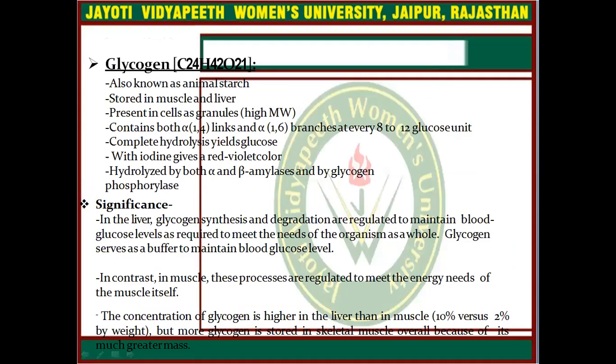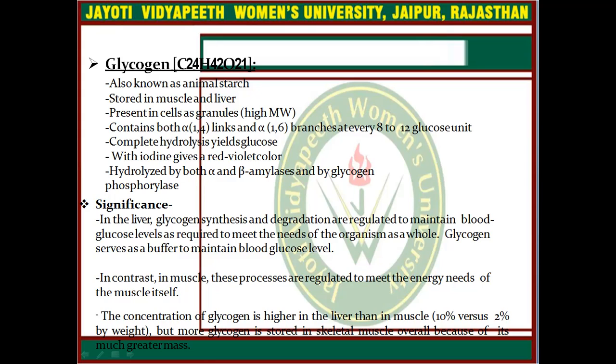The next example of a storage polysaccharide is glycogen. It has a structure similar to starch, but it is present only in animal cells, and it is also known as animal starch. It is stored in muscles and liver, present in the cell as granules, and contains both alpha 1,4 linkages and alpha 1,6 branching at every 8 to 12 glucose units. Means you can simply say glycogen has more branching.